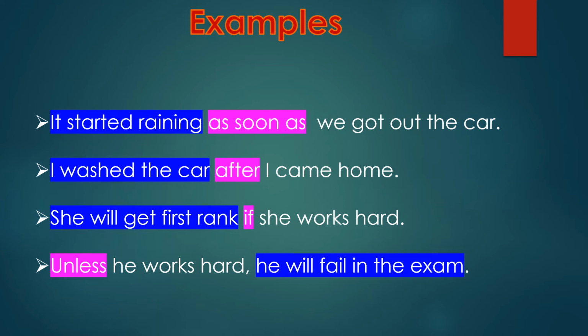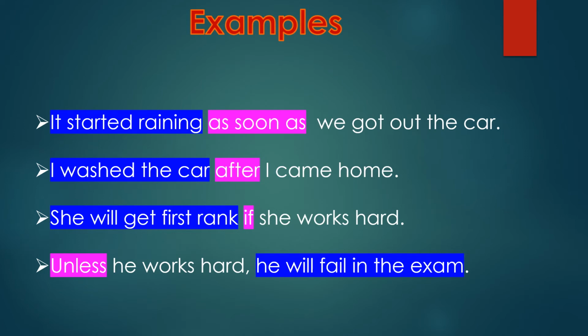We'll check the examples here. Please remember that definition of complex sentences. First one: It started raining as soon as we got out the car. I washed the car after I came home. She will get first rank if she works hard. Unless he works hard, he will fail in the exam.